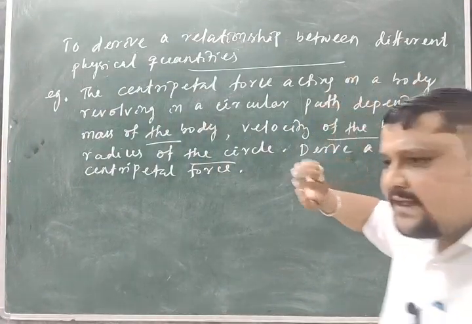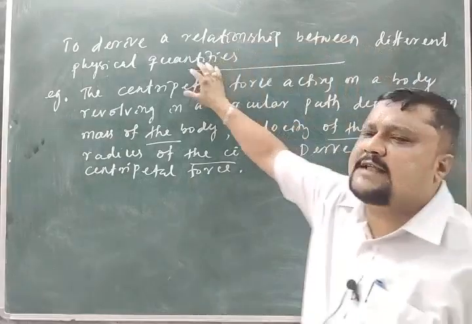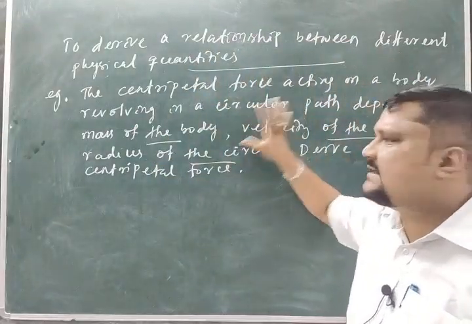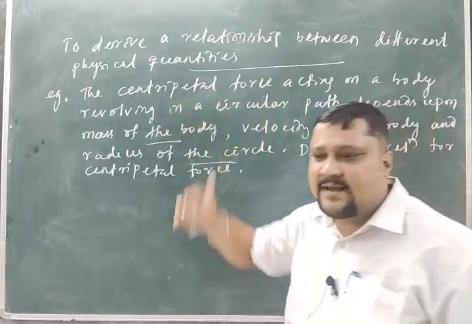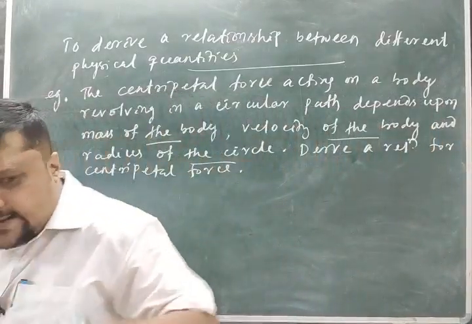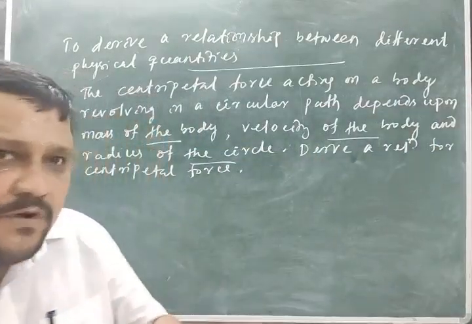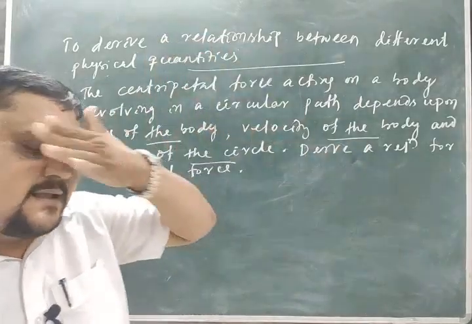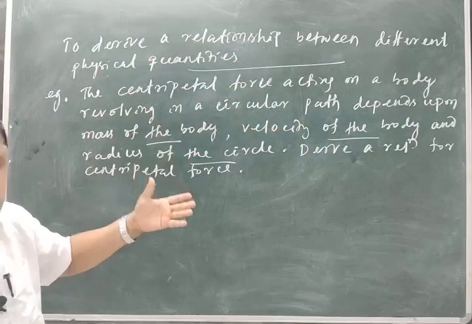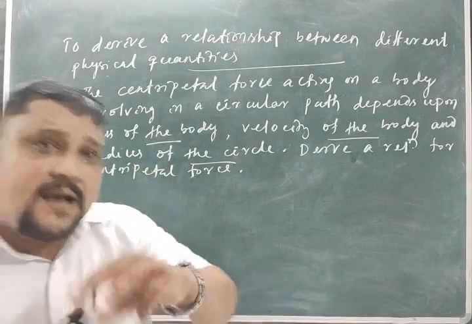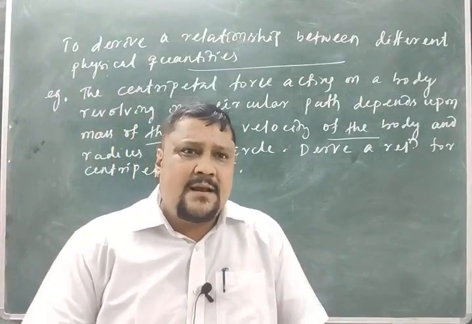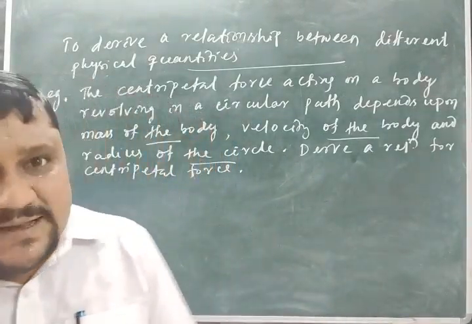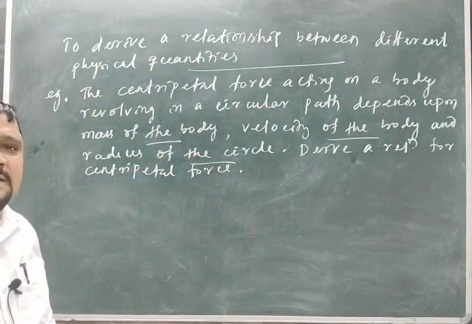At the beginning I told that if I know a physical quantity, I know centripetal force, and I know that centripetal force depends on mass, velocity, and radius, then only I can derive the relation. So remember, this is a limitation of dimensional analysis. When we discuss the limitations of dimensional analysis, by using this dimensional analysis we go for three applications. Then what we are not able to do by using dimensional analysis, that is the limitation. When we discuss the limitation, we will find this.